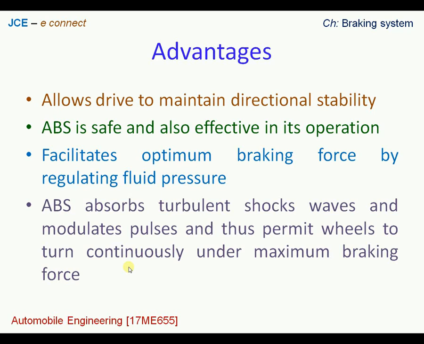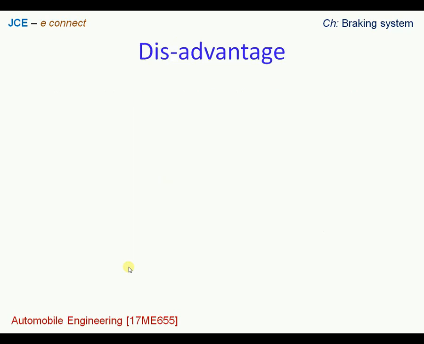Now let us look at the disadvantages. What could be the disadvantages of this ABS system? One of the disadvantages may be that since this ABS system makes use of a lot of control systems, electronic components like sensors, control unit, hydraulic units, these are quite expensive, so the ABS system itself may be quite expensive. Some people try to avoid fitting the vehicle with ABS, but modern vehicles all are equipped with ABS system.